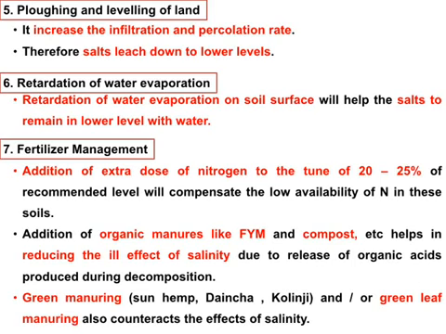Plowing disturbs the soil and breaks the soil structure, then it creates more aeration, and the soil is loose, so water can easily infiltrate, and the percolation rate also increases. Then more salts will easily leach and go to the ground.